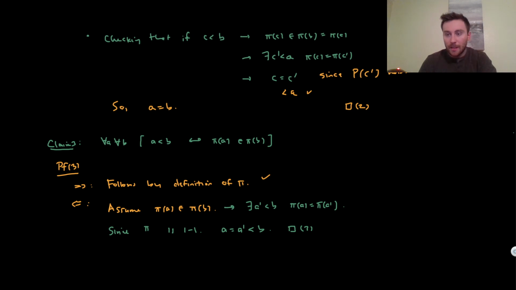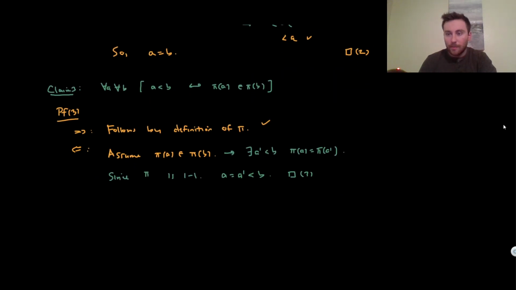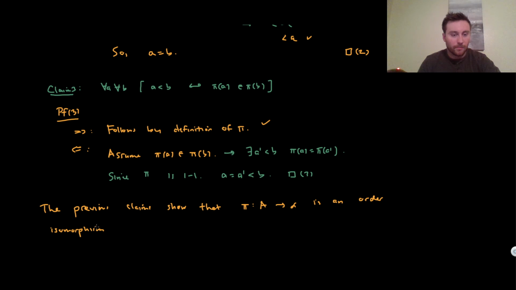So maybe I'll mention that the previous claims show that this map is an order isomorphism. So we've done that.